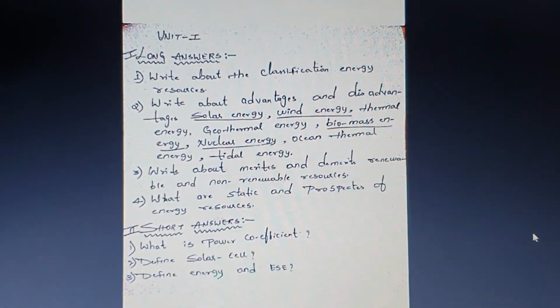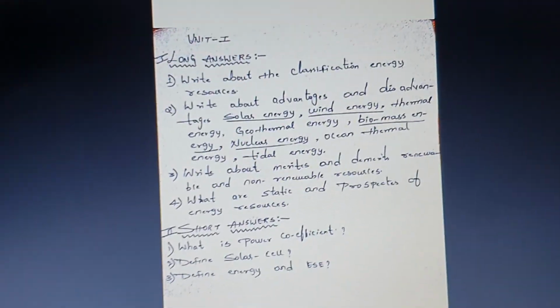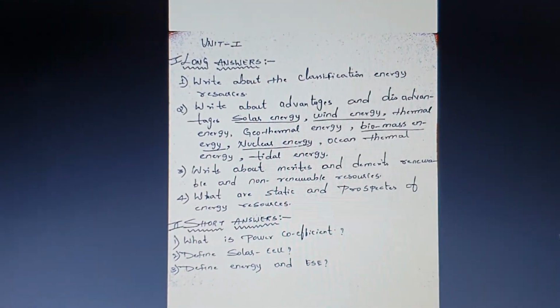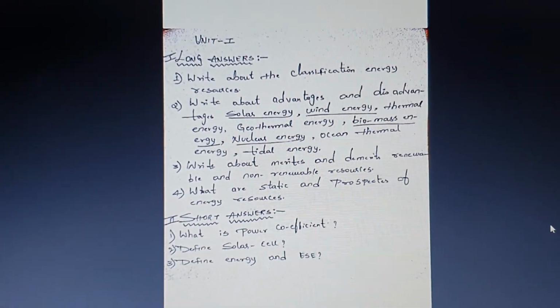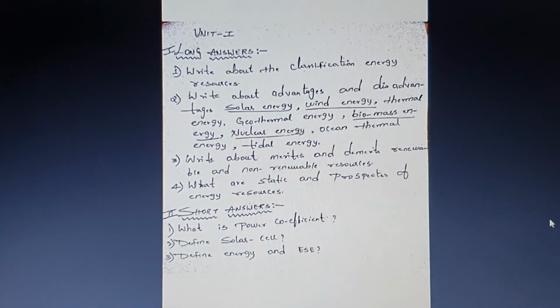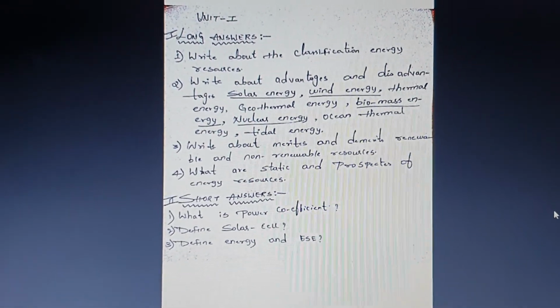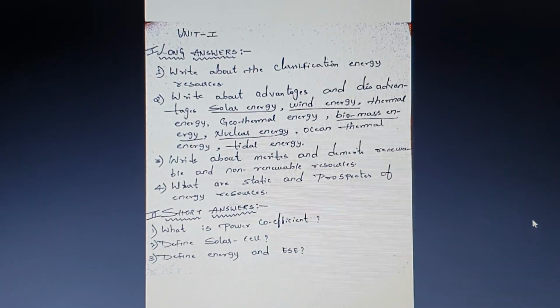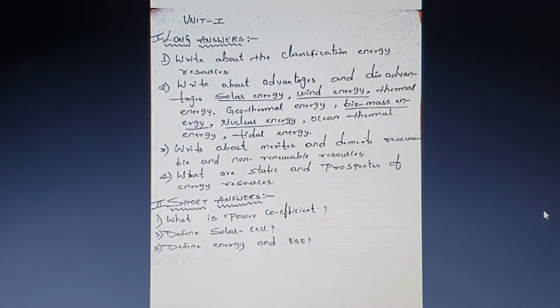Here you can see the important questions from your first unit. Write about the classification of the energy resources, which we have already discussed in the previous question paper. The second question is about the advantages and disadvantages of the different types of energy sources, which also has been covered in the Part B 11th question.